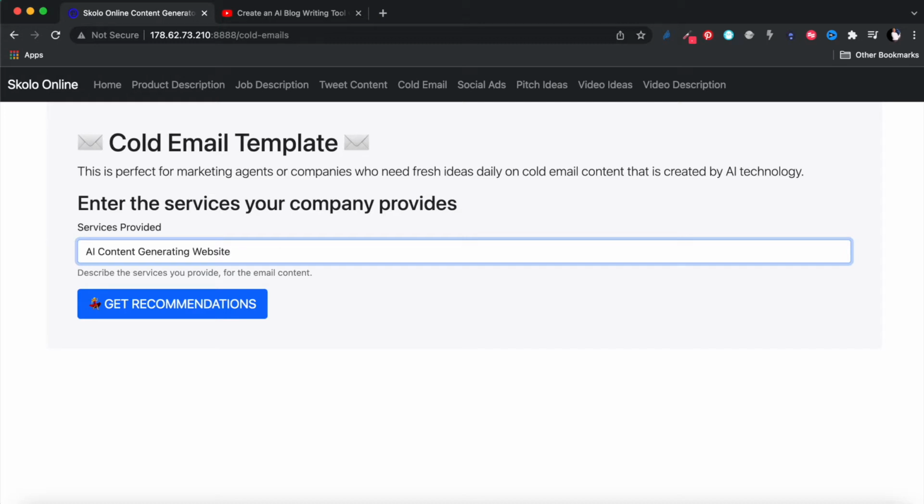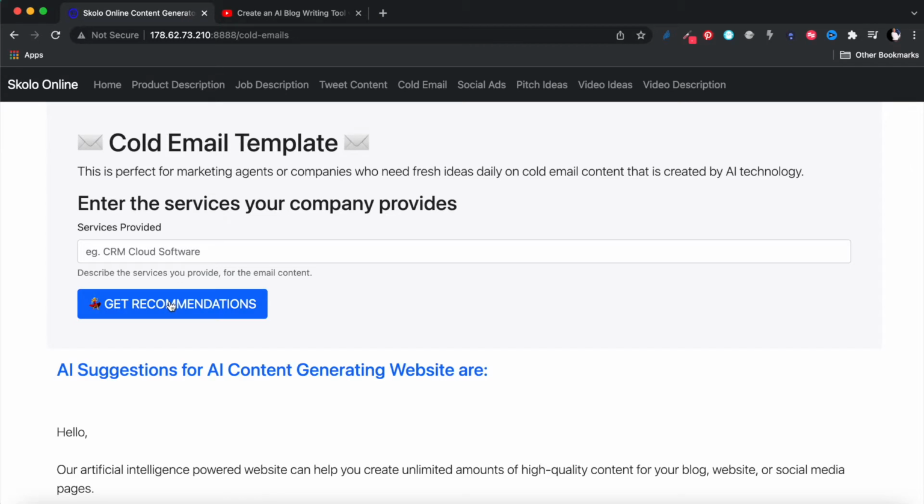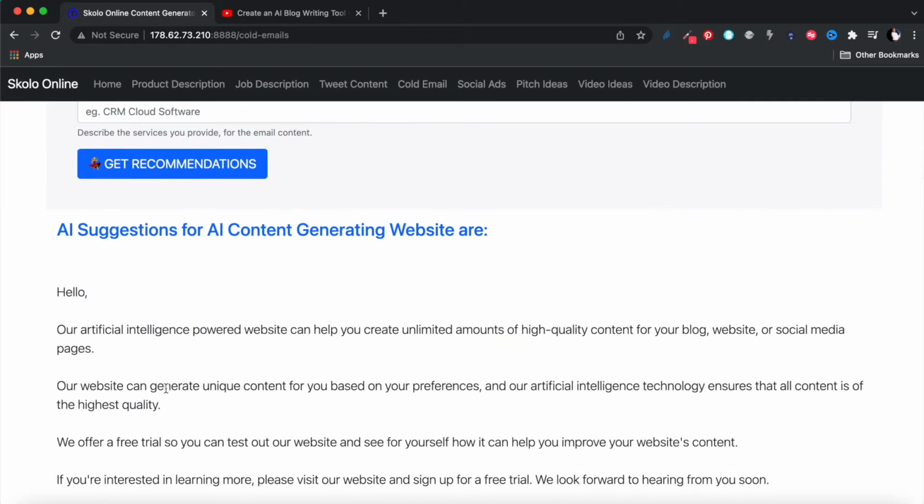This website, I'm selling it to my clients and I want to write them cold emails and market this to them, and I don't know how to write the cold email. All right, I could come to this content generator and provide a prompt of what I want to produce and click this button that says get recommendations. It'll go in the background and it will get those recommendations. And there you go. Here's an email.